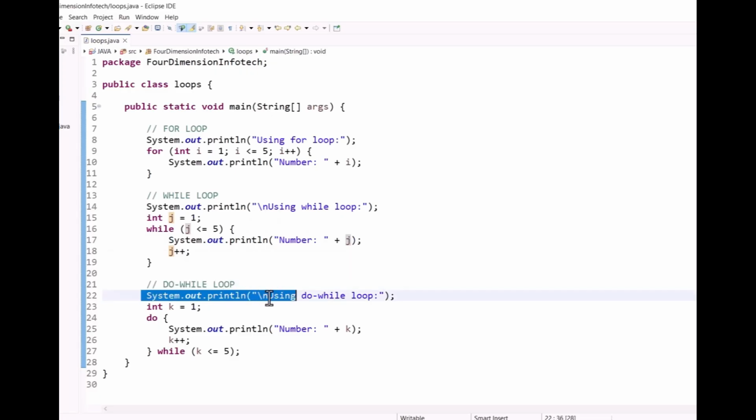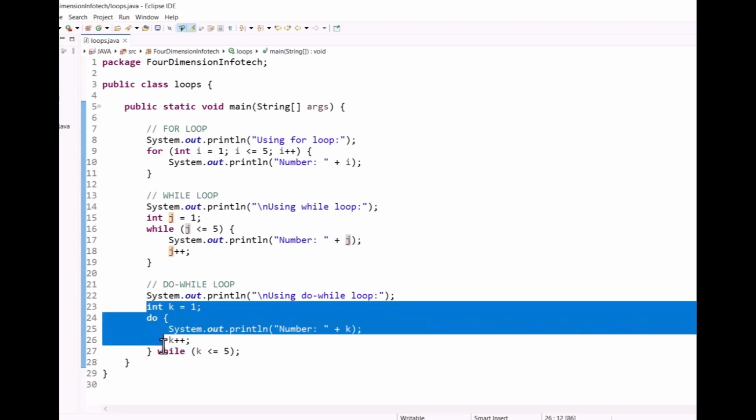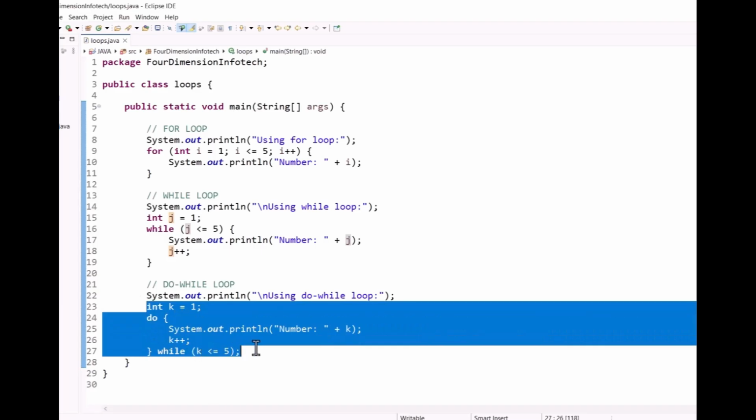Here we will give the statement System.out.println using the do while loop. So int k equals 1, do, and here we write System.out.println number. So k++ is the increment. After that, here we give the while condition, k is less than or equal to 5. This is the code for the do while loop.